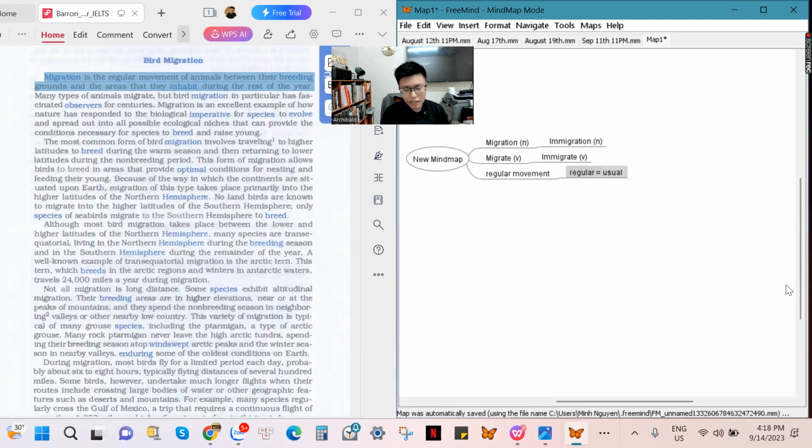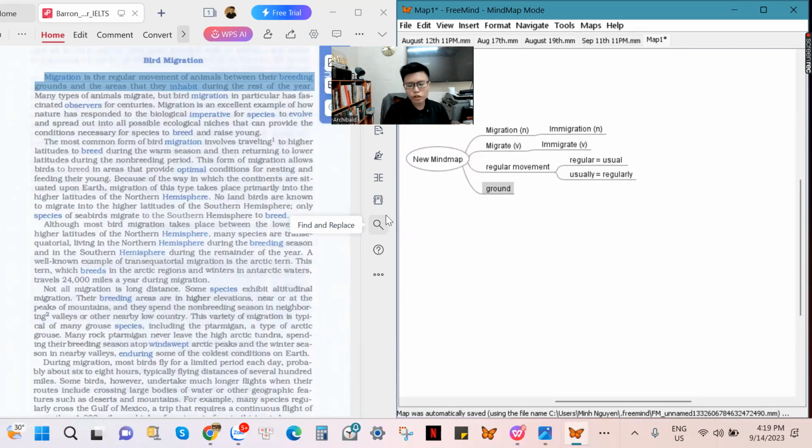Like, I usually listen to music. I listen to music every 3 days in a week or every 4 days in a week. So when it comes to regular, you think of usually. Regular movement means usual movement, the kind of movement that happens from time to time. That is regular movement of animals between the breeding grounds.